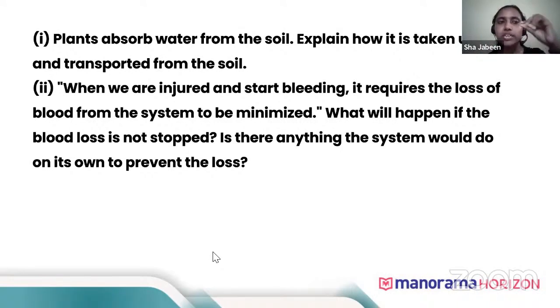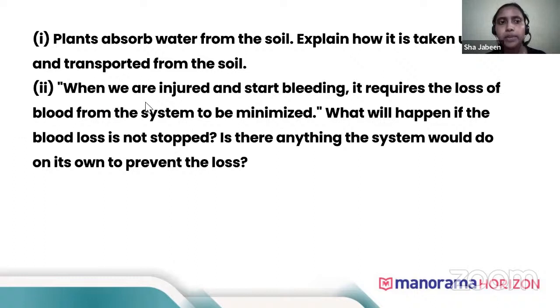What happens actually? The leaf loses water. Due to evaporation, water is lost from the leaf. When this water is lost, water has to be supplied to the leaf constantly. So when the water is lost through transpiration, a pull is created, and that pull helps the water to come up.